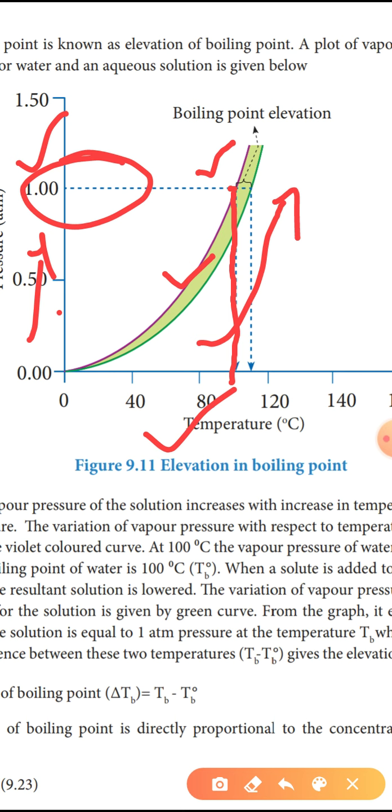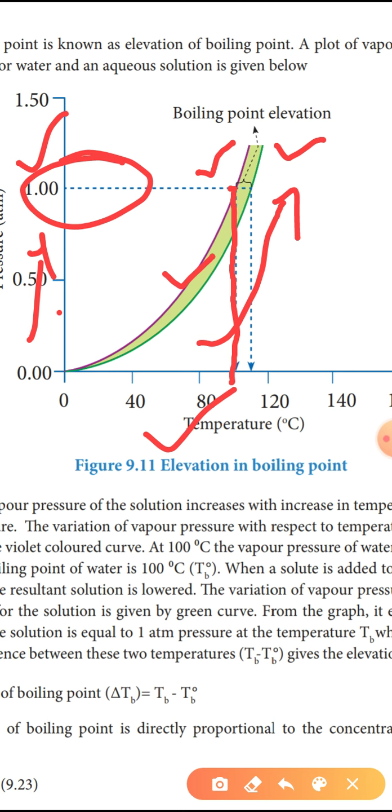When a solute is added to water, the vapor pressure with respect to the temperature of the solution is given by the green curve. The vapor pressure of the solution is equal to 1 atmospheric pressure at a temperature TB, which is greater than T0B.